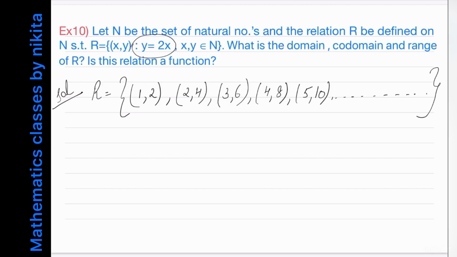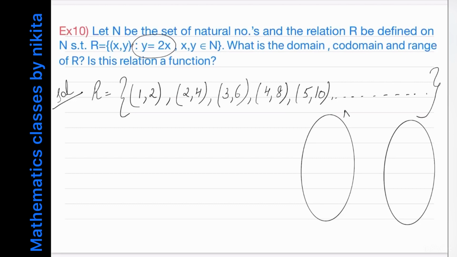And if I make the arrow diagram of this relation, then this is the set N of natural numbers. So let's mark some of the elements. And there are more elements after this inside it. So I am writing some elements of N. So you can see that 1 is related to 2.